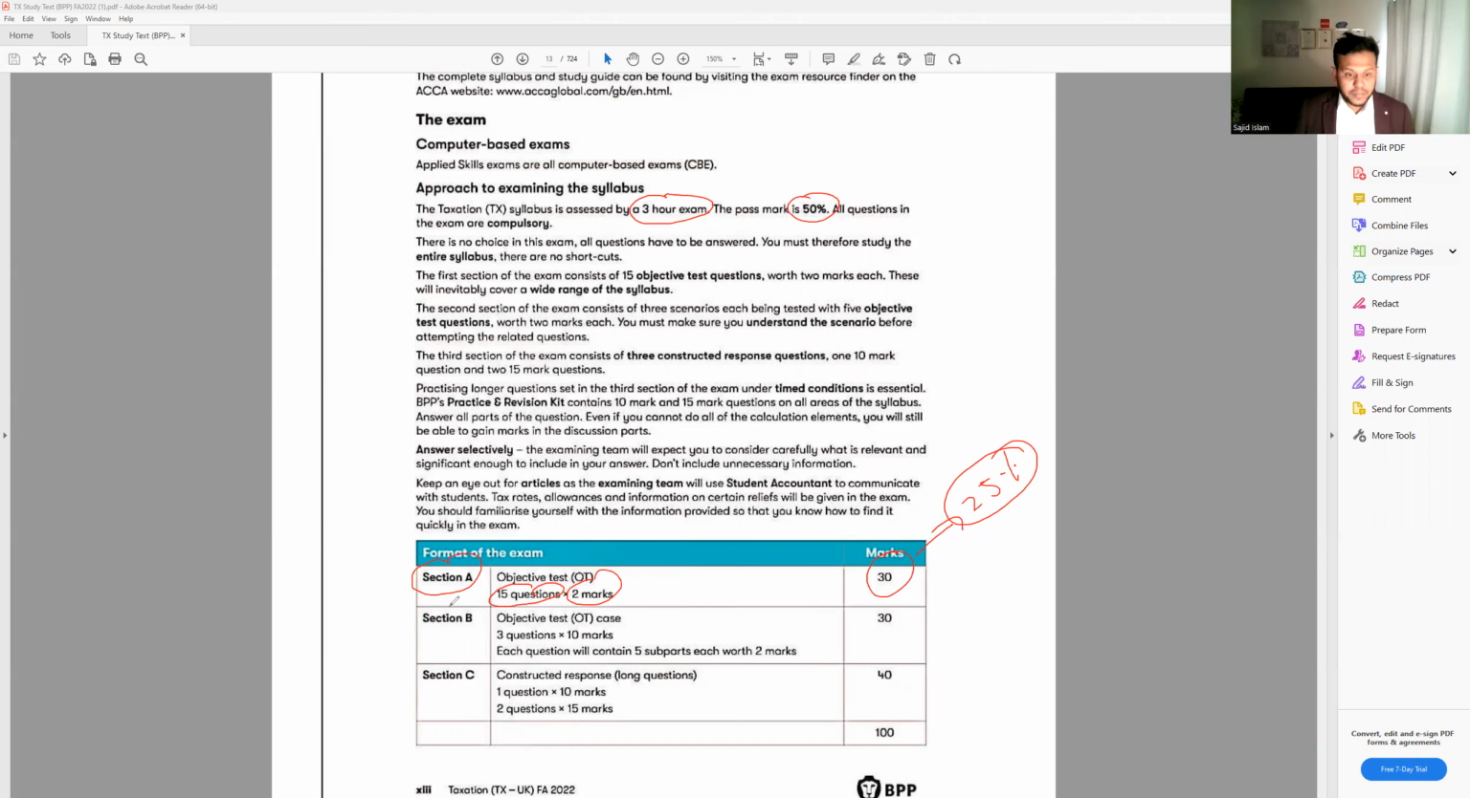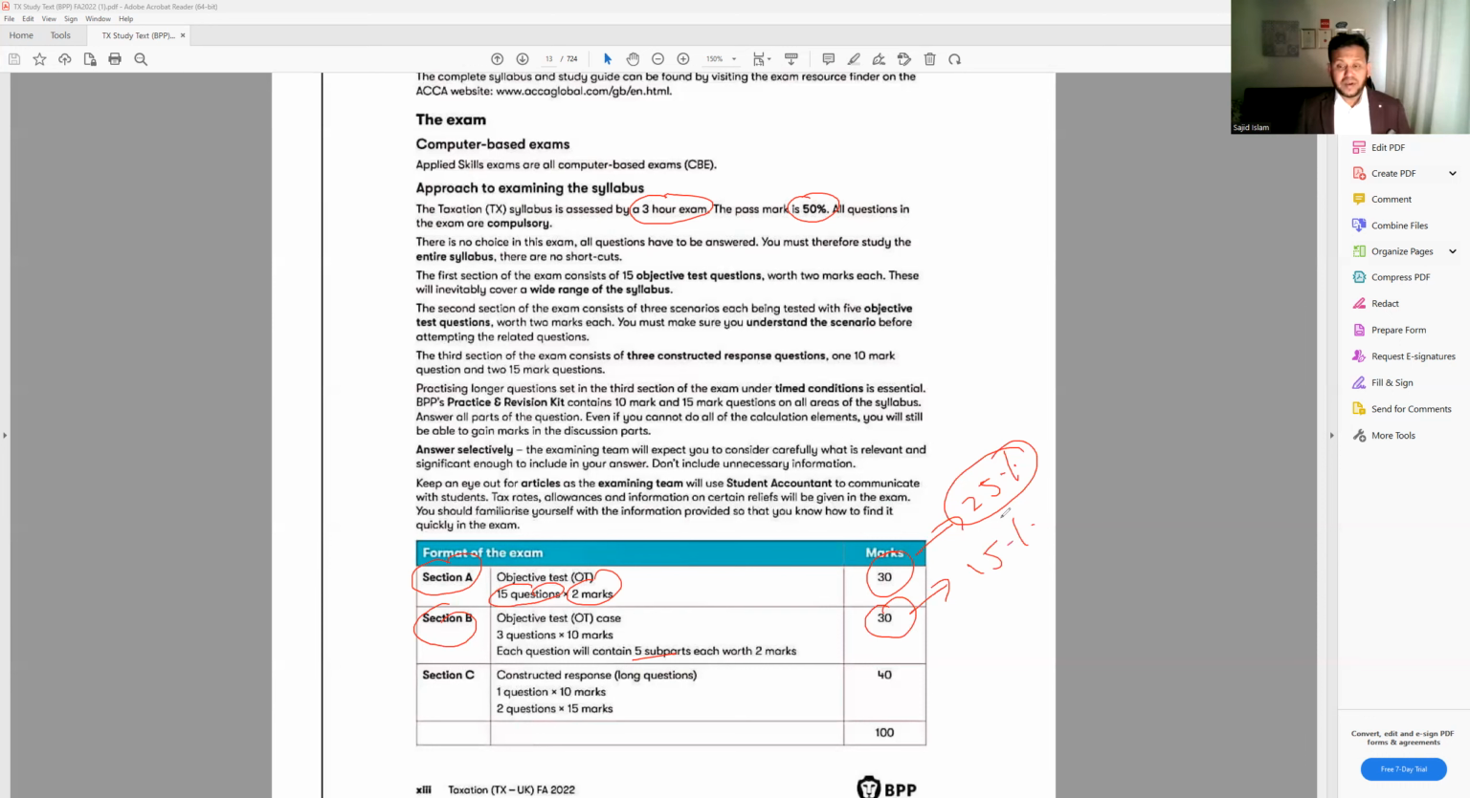The next one is section B. Here we have scenario-type questions with objective tests. You can see here 3 questions, 10 marks each, and each question will contain 5 subparts. That means under question number 1, for example, there will be A, B, C, D, E. So it will not be only one question, and you have to know the detail very well so that you can answer every single question. So from this 30, you have to score at least 15.